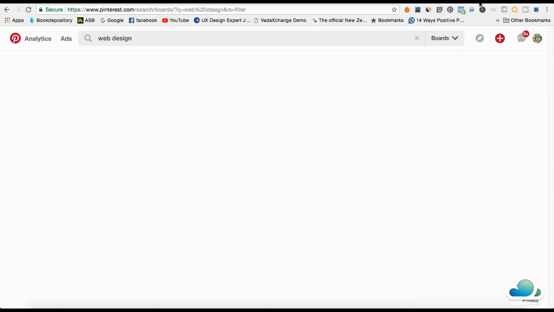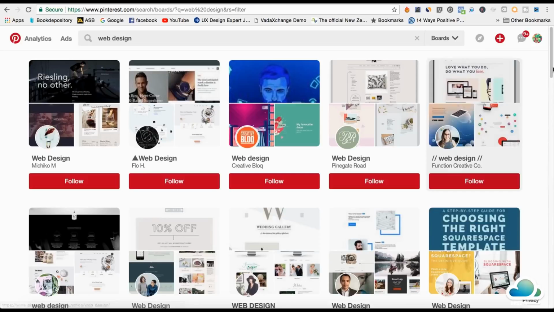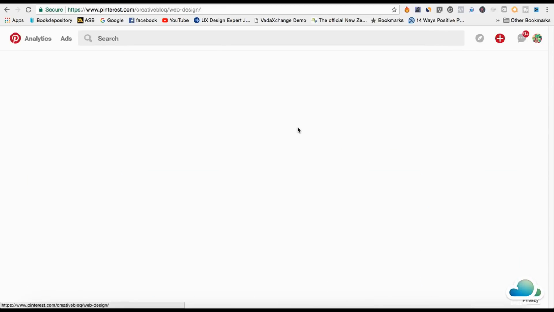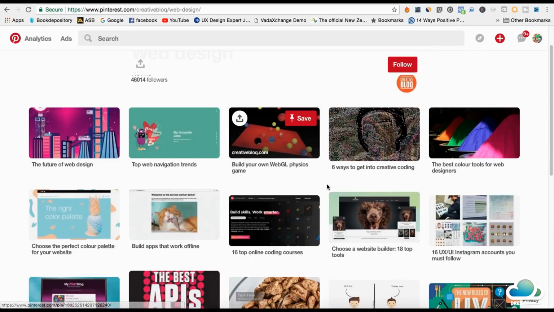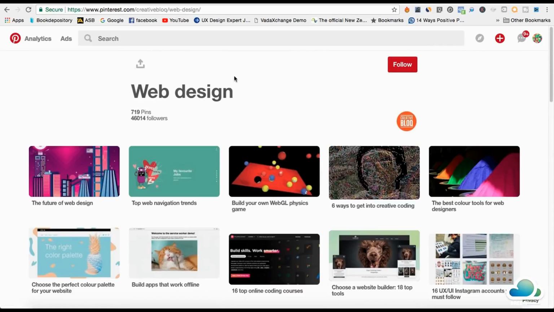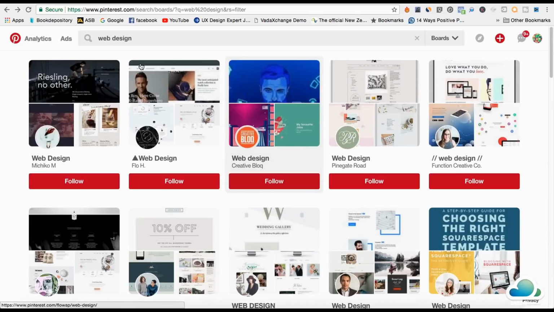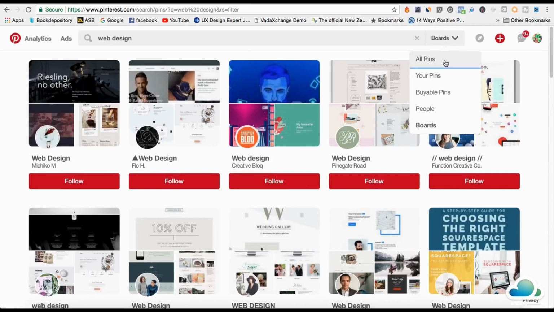So what I've done here is I've searched on web design, and I've clicked here and searched it up by boards only. And what I'm going to do is click on one of these, and pin a few of these. Actually, you don't need to do this first. I'm going to go back here. First thing you need to do is actually create a board. So I'm going to go back and search it up by all pins.